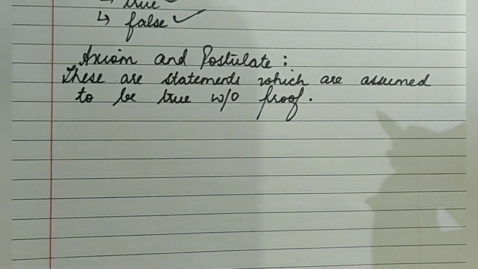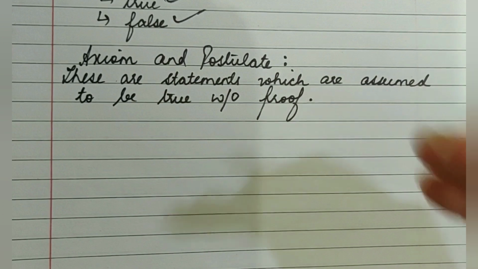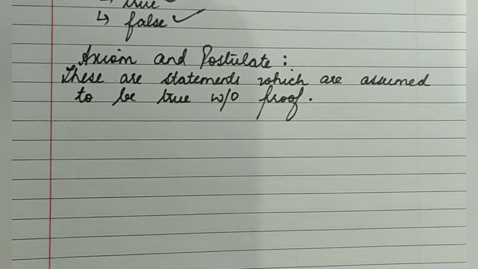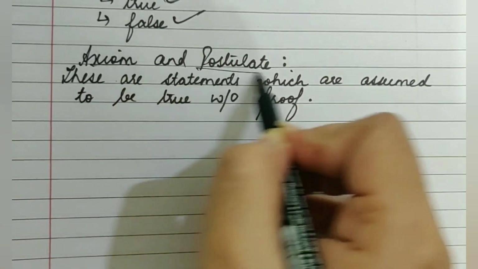That means they do not require a proof. Some statements which are considered to be self-explanatory, or assumed to be true, are considered to be self-evident truths. Such kind of statements are known as axioms or postulates.